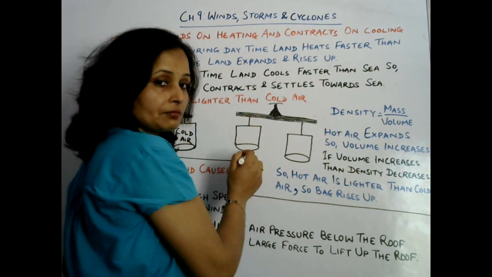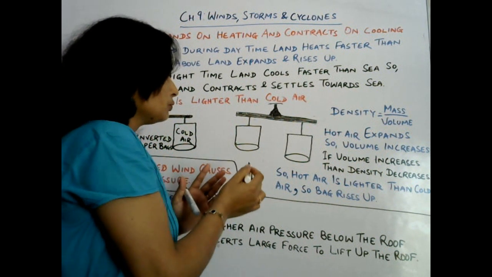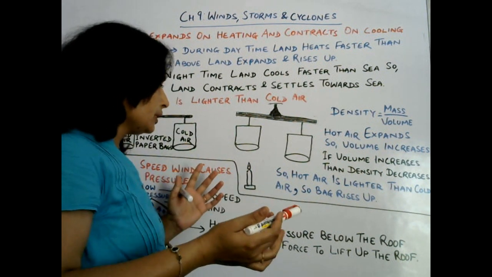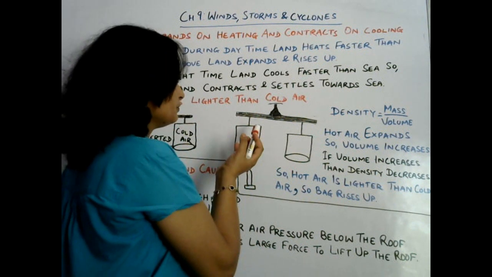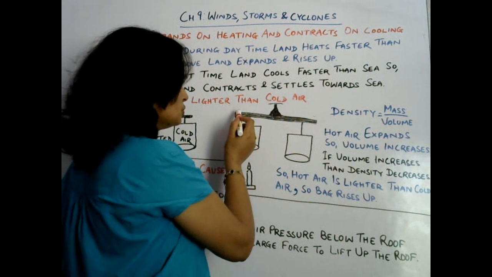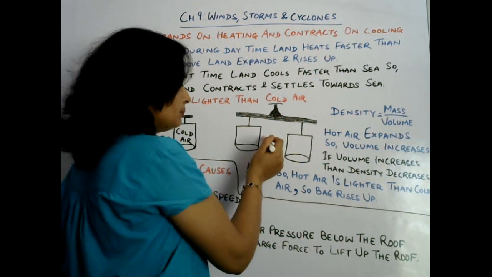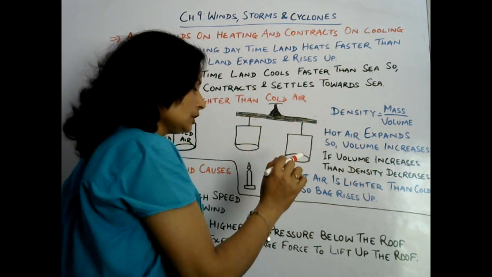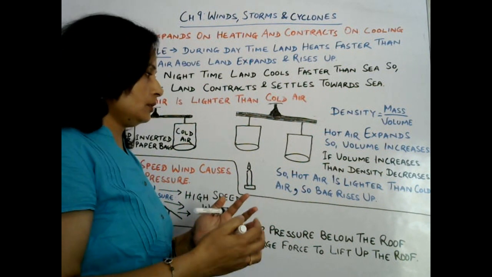What will the air around here become? Hot. And due to the hot air, the overall volume of air will increase, and due to the increased volume, it becomes light in weight, and what do light weight things do? They go up, rise up. So this bag will be light in weight, but at the same time the air which is nearby this bag is cold.